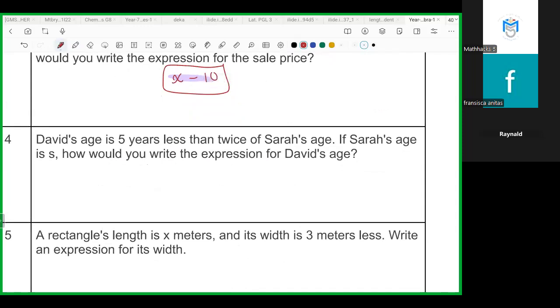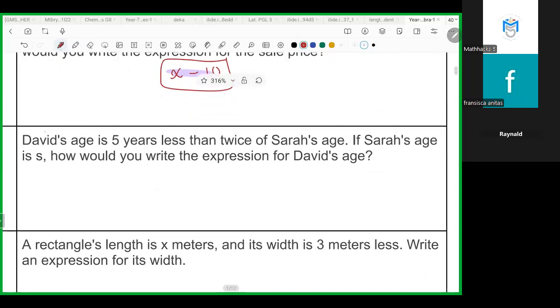There are two people, David and Sarah. If you don't want to make them X and Y, never mind. You can make the variable its name.